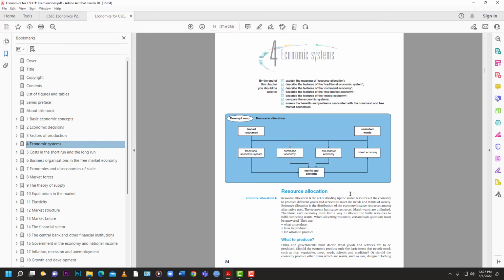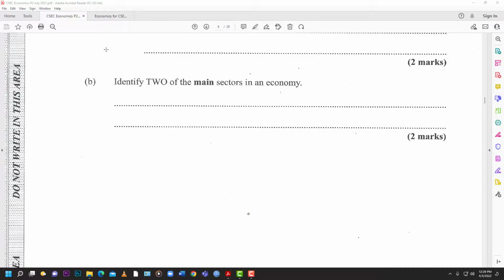So the private sector is basically owned and operated by private individuals or groups of private individuals. The public sector is more along the lines of the government. So the government, the state, they are the ones who control the public sector. So once you would have answered that, you get your 2 marks for that particular question.